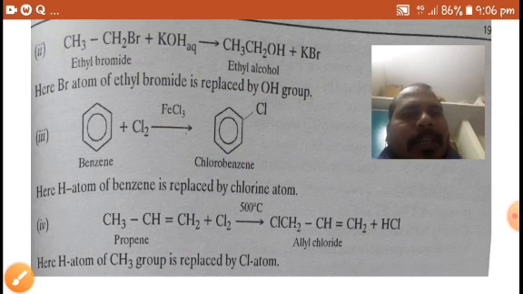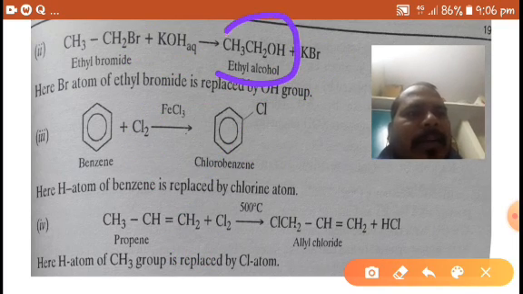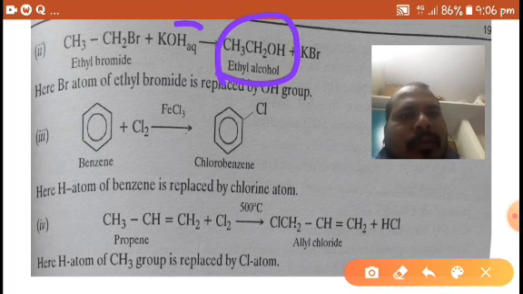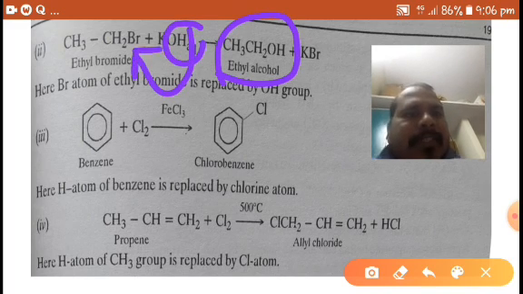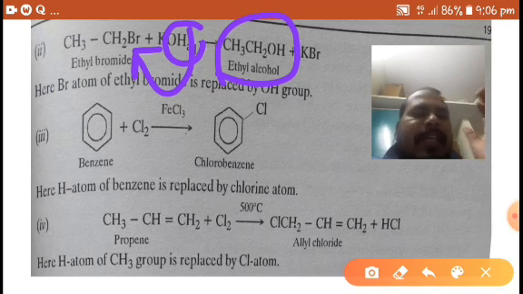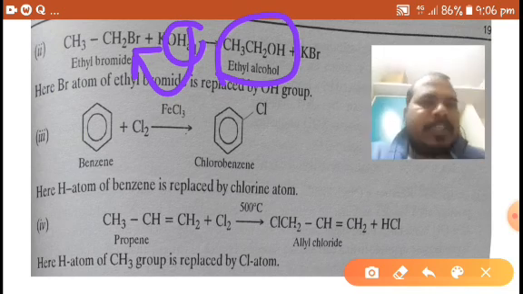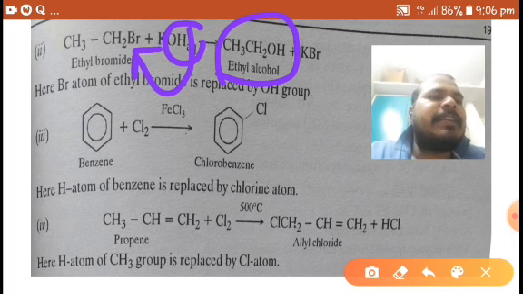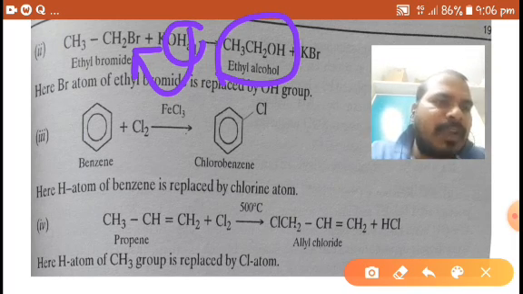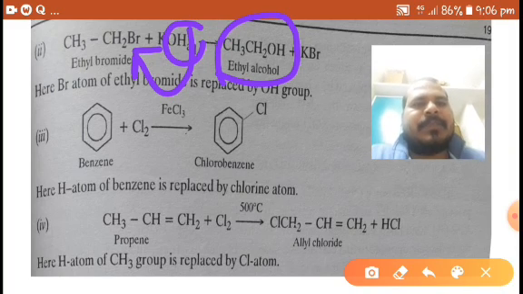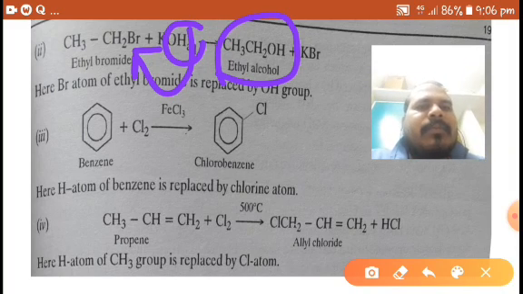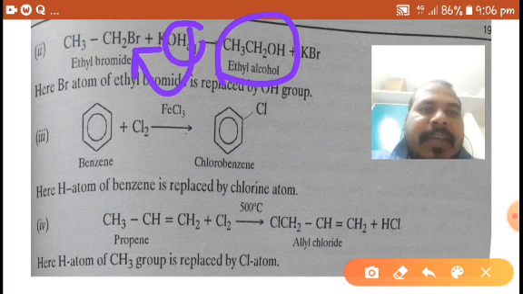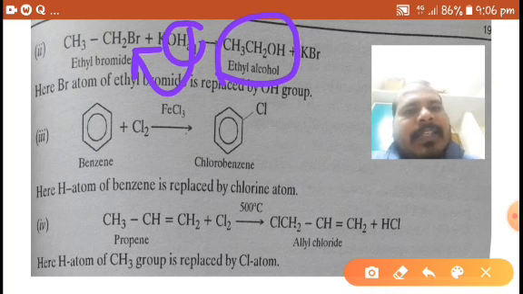So here the main product is ethyl alcohol, right? OH minus replaces Br minus. Replacing means substitution. So the reaction of ethyl bromide with aqueous potassium hydroxide is an example of a substitution reaction. Here the bromine atom of ethyl bromide is replaced by the OH group. Another example is